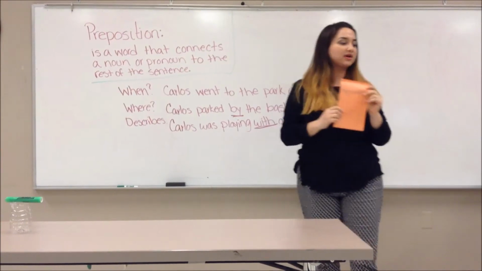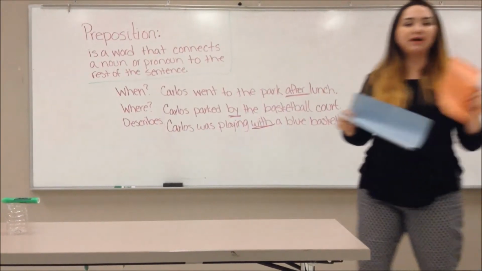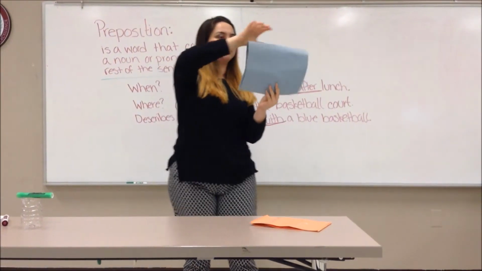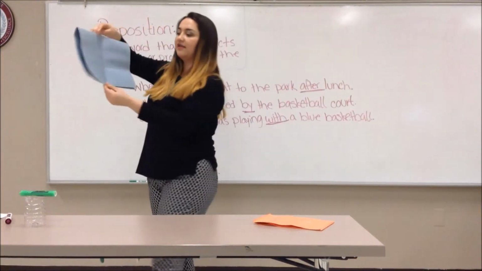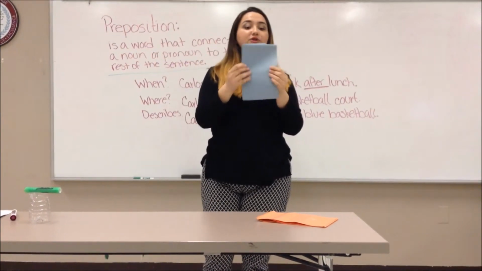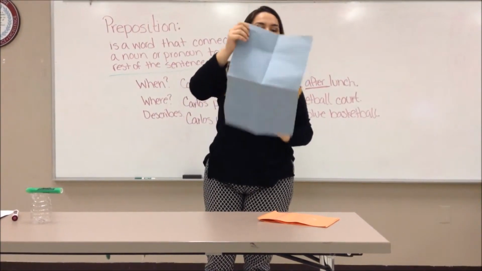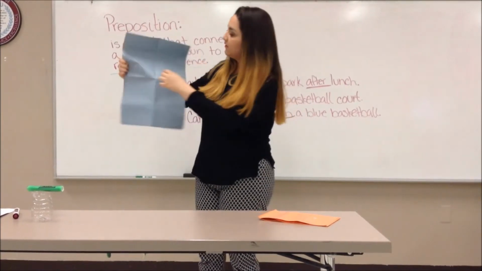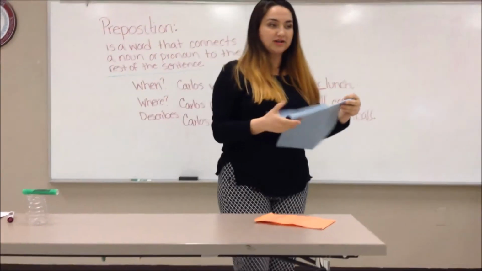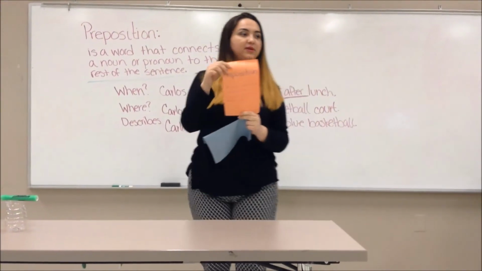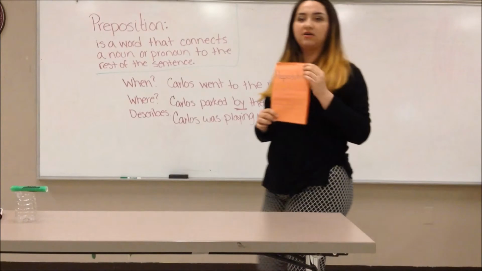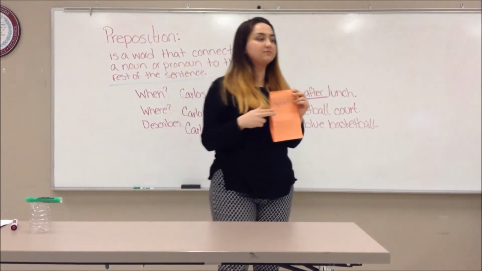All right? So what we're going to do is that with the construction paper that Luis is passing around, it's this big, we're going to fold it in half, okay? And then again in half. Once you unfold it, you would have formed 4 squares. So you're going to cut through the middle and through the middle again, and then we're going to staple on the top to create our booklet. Right now, I'll be putting on the projector what each page says so that you can copy it down. So now let's get our scissors and construction paper to start.